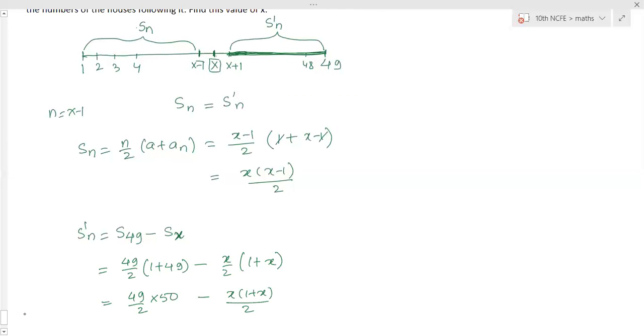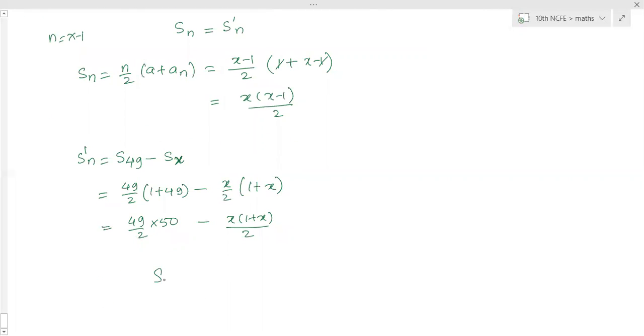Don't divide anything right now. So now this is S dash n value. This is Sn value. Both are equal, that we have been told. Sn is equal to S dash n. Sn is x into bracket x minus 1 by 2. That is equal to 49 into 50 by 2 minus x into 1 plus x by 2.